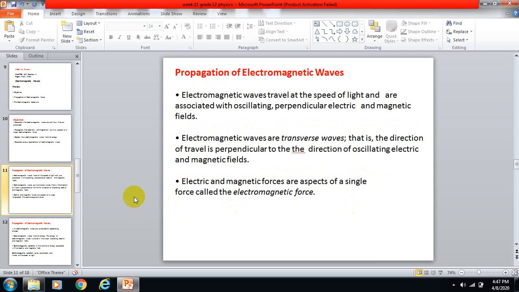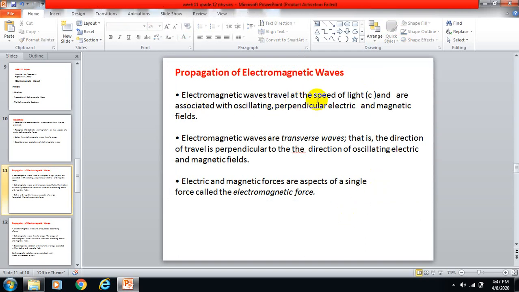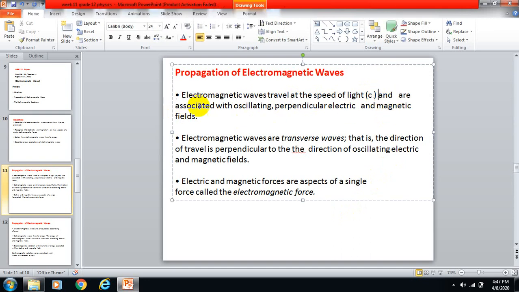Propagation of electromagnetic waves. Electromagnetic waves travel at the speed of light, c. There was a phenomenon, let me describe it like c. Okay, electromagnetic waves travel at the speed of light, so they are very fast, and are associated with oscillating perpendicular electric and magnetic fields. Oscillation and perpendicularism here.